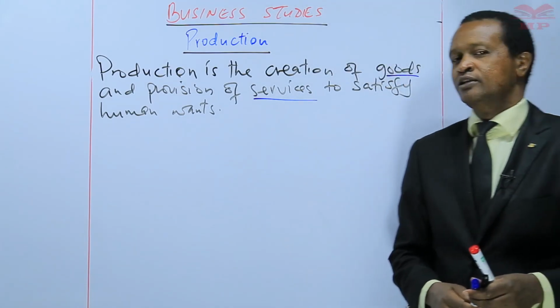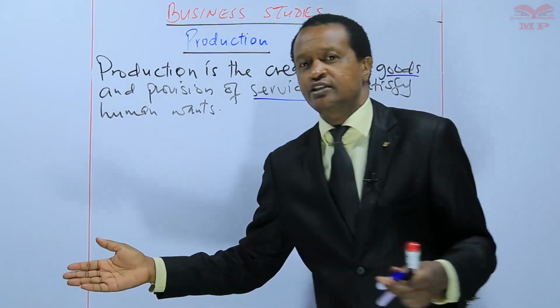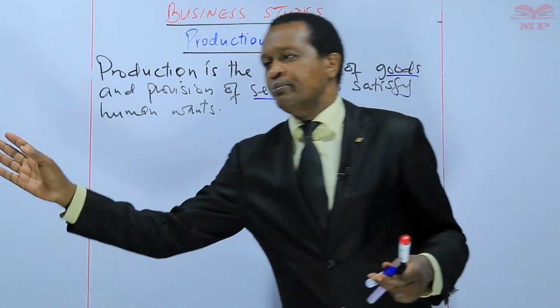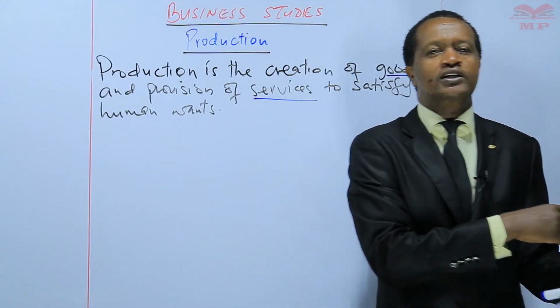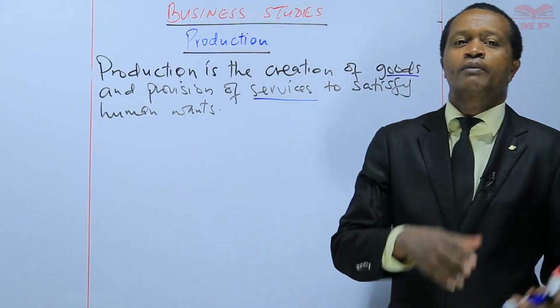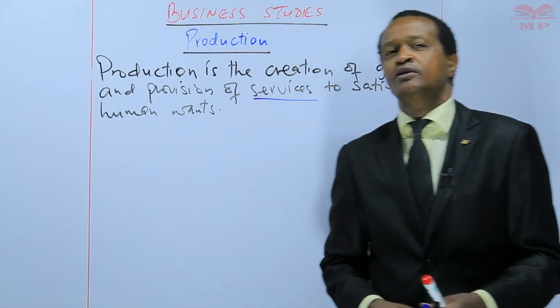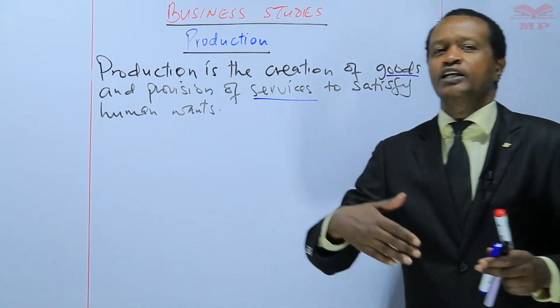Learners, people engage in a variety of activities such as farming, hairdressing, trading, video production, publishing. All right? There are many activities that people engage in.